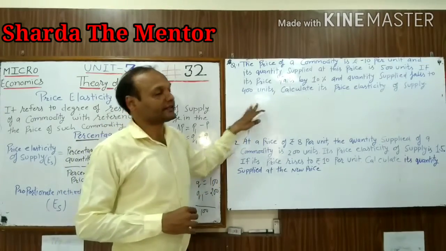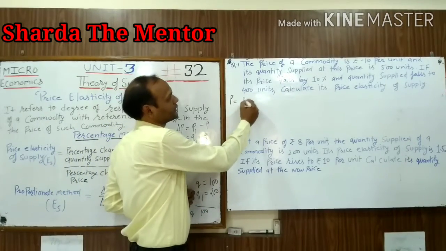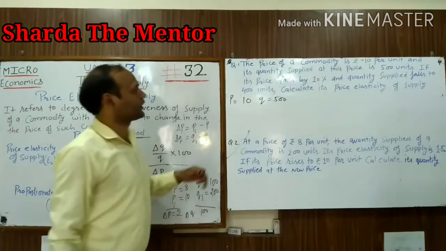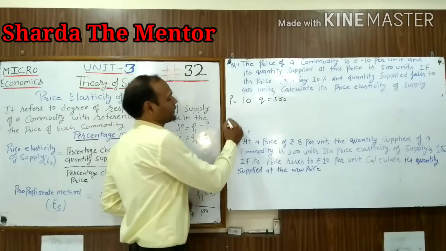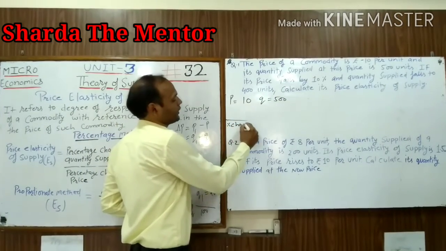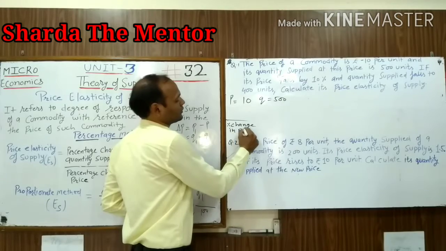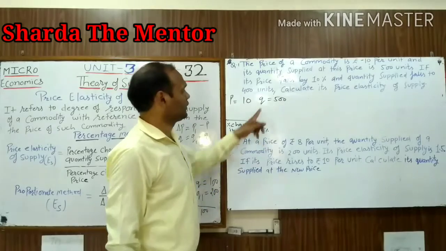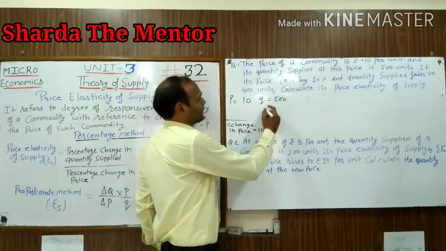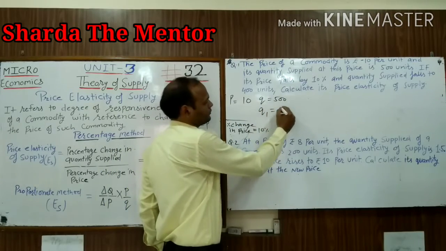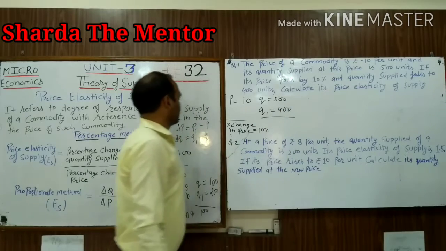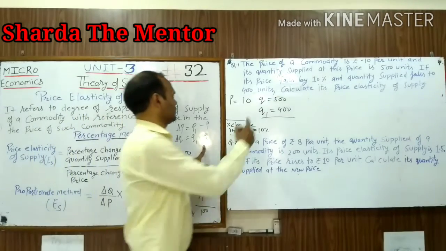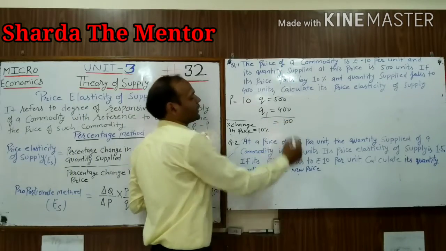The price of commodity is 10. It means original price is 10 and its quantity supplied is 500. So original quantity is 500. If its price falls by 10%, it means change in price is given in terms of percentage already, 10%, and quantity supplied falls to 400 unit. So with the help of this formula, change in quantity, we can find out Q1 minus Q. So we will get 100.